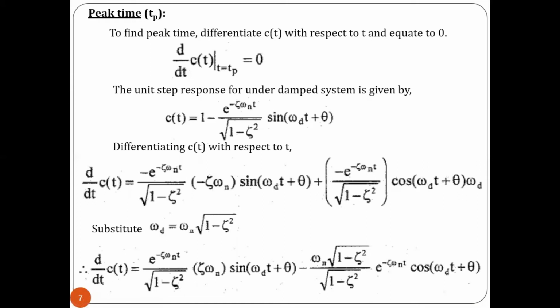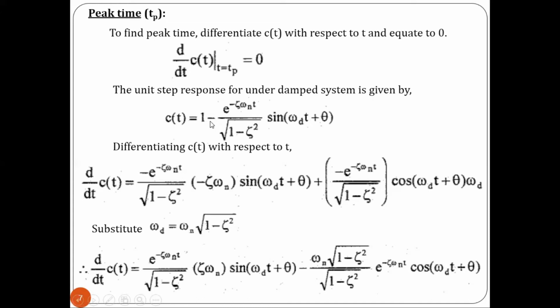To find the expression of peak time, Tp, differentiate c of t with respect to t and equate to 0. So we know this is the expression for the underdamped system. Now we have to differentiate this term with respect to t and then equate to 0, right? By differentiating, we will be getting dc t divided by dt is equal to minus of e power minus zeta omega n t.